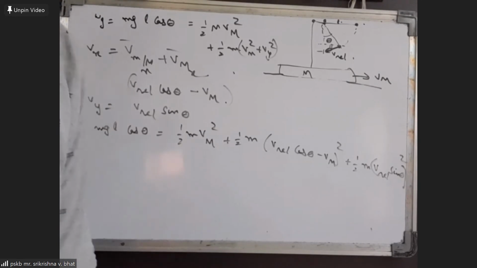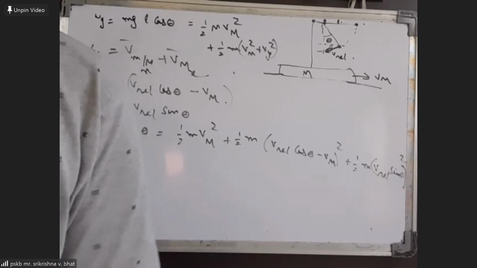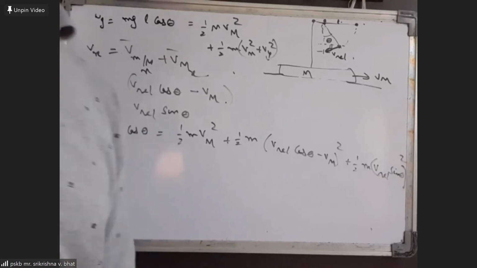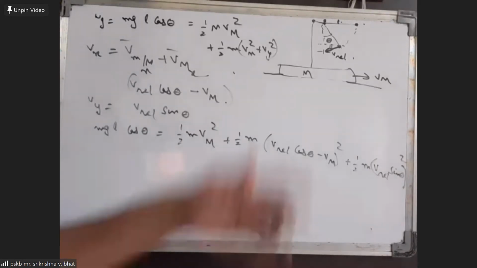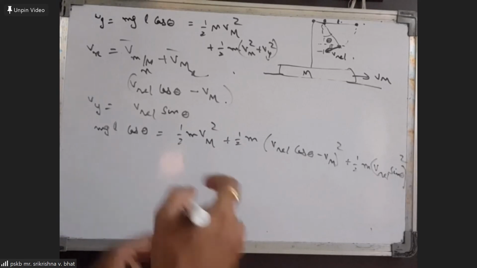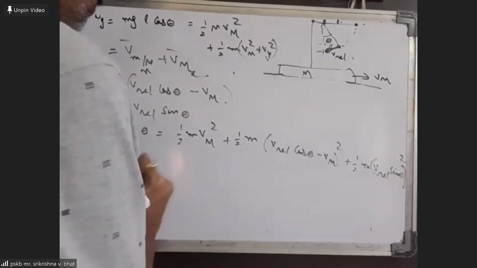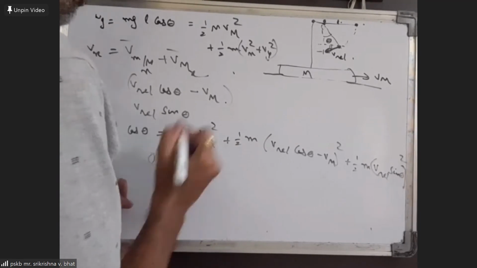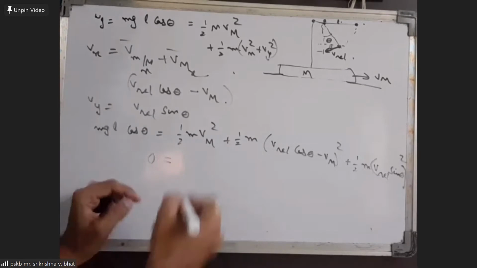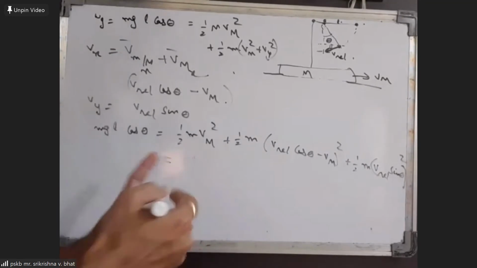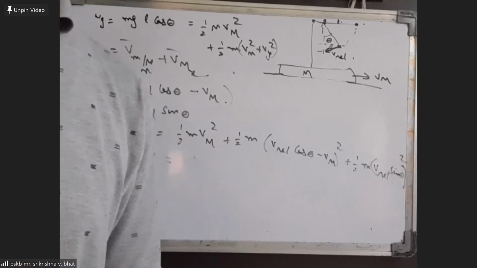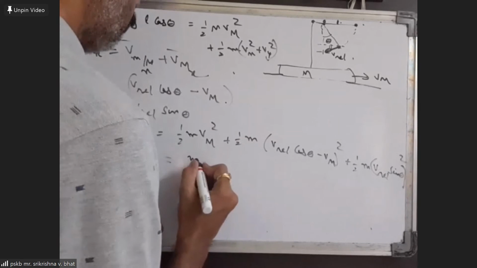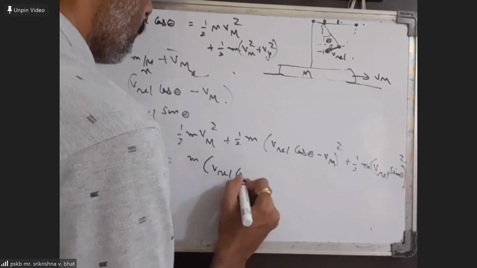We can also use momentum conservation for the whole system in the horizontal direction, because in the horizontal direction there are no external forces. Therefore, the momentum of the system along the horizontal will also be conserved. Initial momentum in the x direction is 0. So that initial momentum we can equate to capital M into Vm minus small m into (v relative cos theta minus Vm).